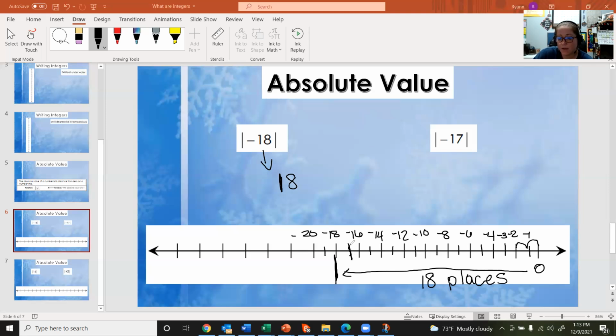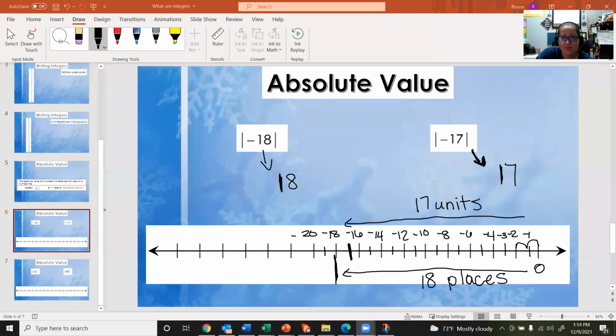The same thing with negative 17. Negative 17 would be about here on the number line. In this case, instead of going 18 places, we are going 17 places or 17 units from 0. We could write the absolute value of negative 17 is going to be, I'm sorry, not positive, that was a mistake. It is 17 units or 17 places away from 0.